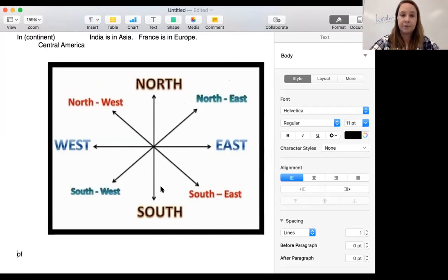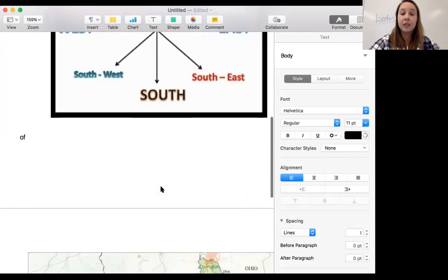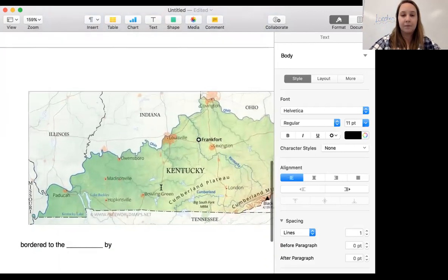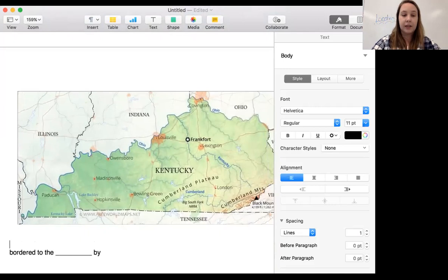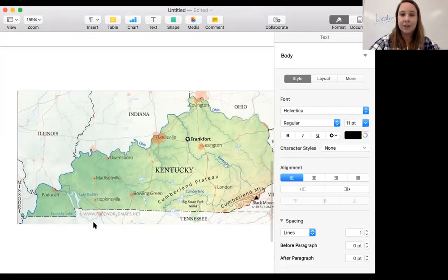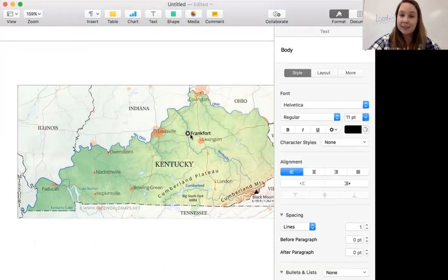Now when we describe things, if we are using these directions, we will say that things are southwest of another location. So let's look at a map of Kentucky. So here is Kentucky. If we're looking at Lexington and Frankfort, we could describe them. We could say Lexington is southeast of Frankfort.